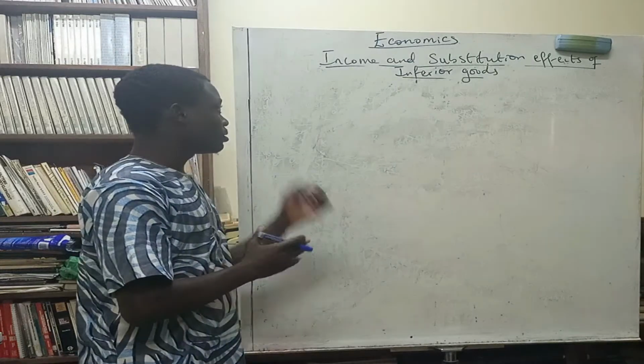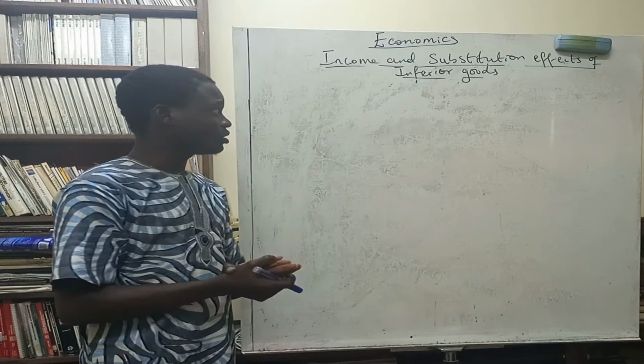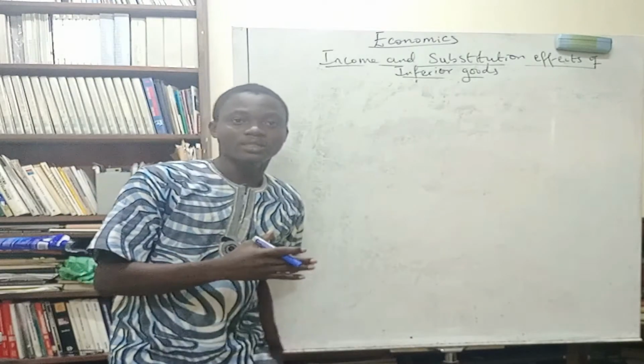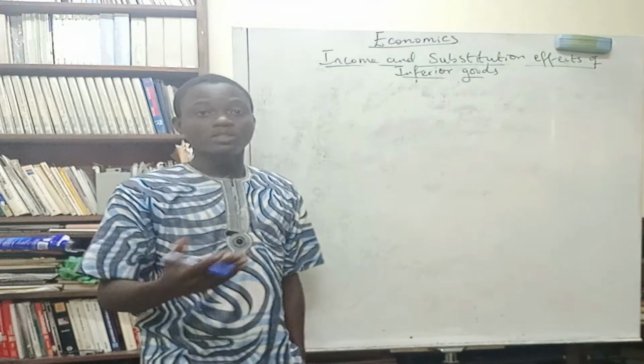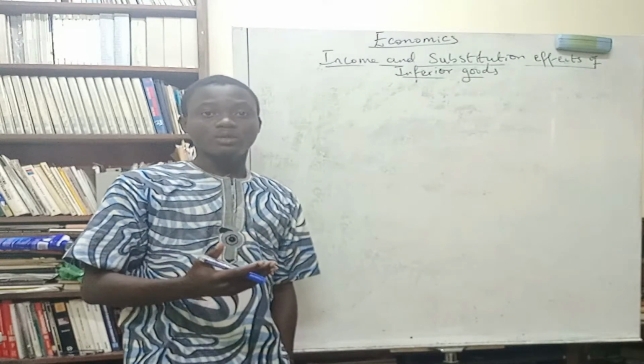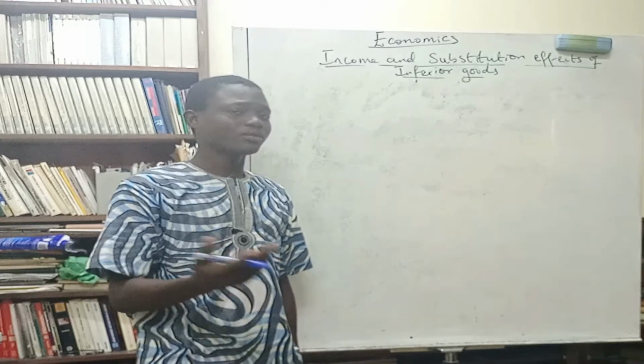Alright, so income and substitution effect of inferior goods. First, what's an inferior good? An inferior good is a good that a consumer buys more of when his real income falls, and buys less of when his real income rises. So are there goods like this?